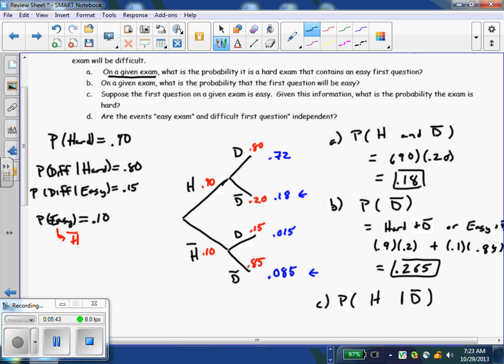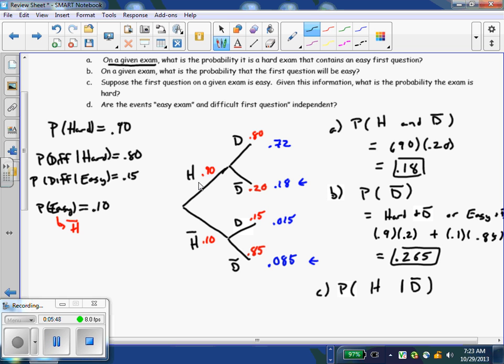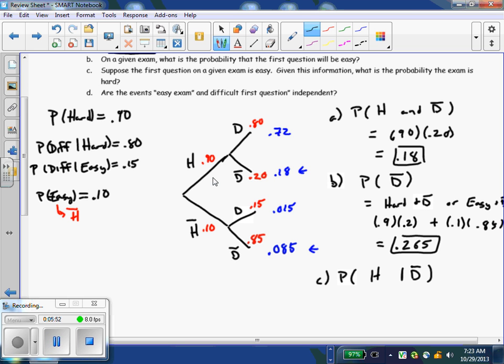If we know we got a test with an easy first question, what's the probability that it's going to be a tough test, right? That might be something that would be of interest. You know, you look at the first question and you realize this is a tough question. I wonder if this is a hard test. So just run through your conditional probability setup. So this would be hard and easy first question over the probability of an easy question. Look at your tree, hard and easy first question, that was 0.18.